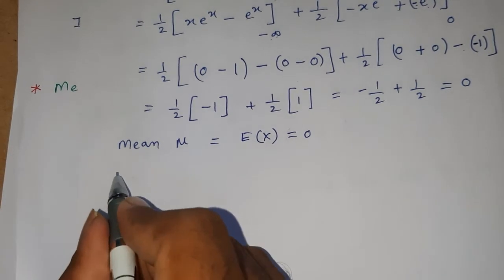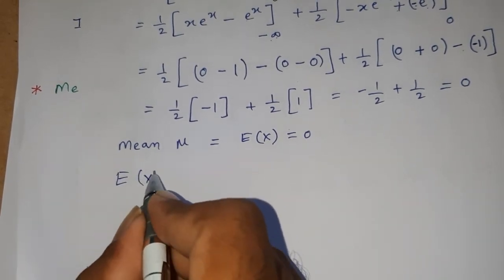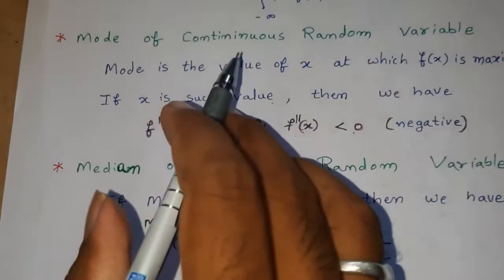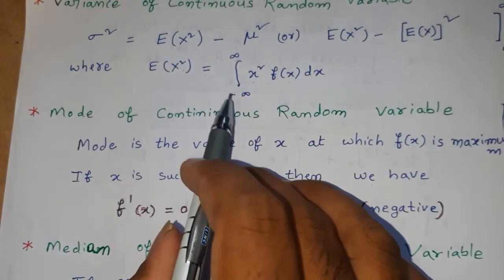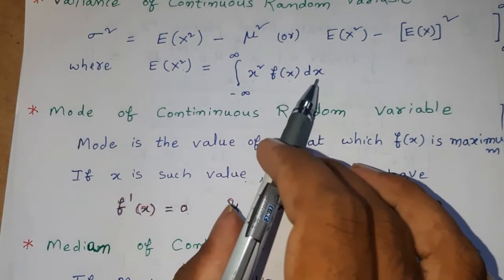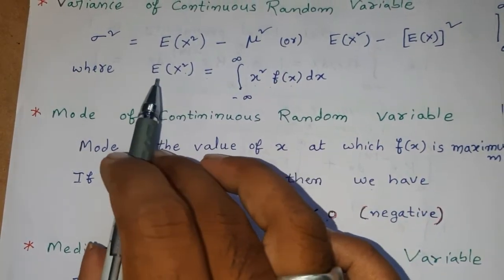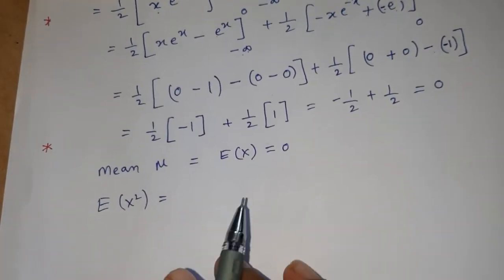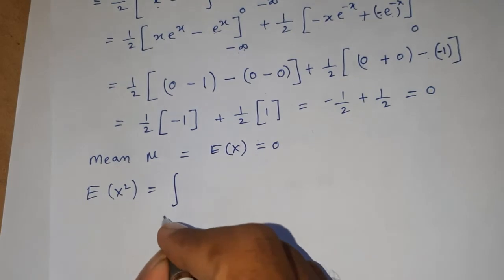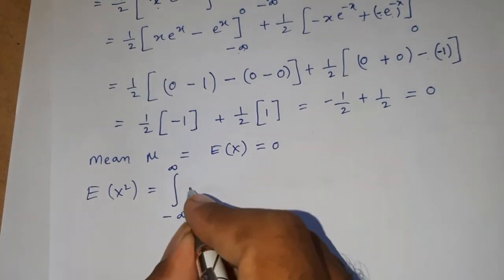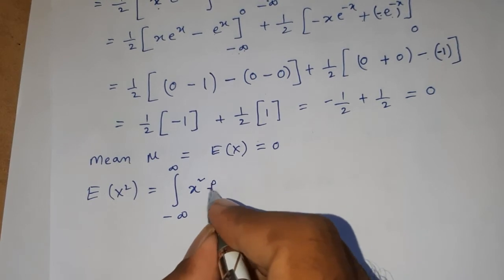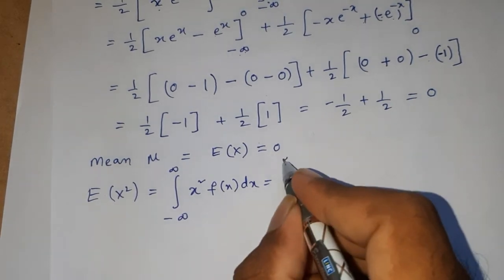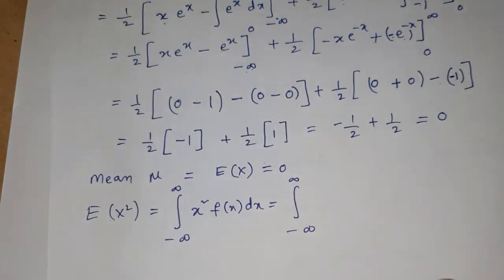Now we need to find E of x square in order to find the variance. By the formula, E of x square is given by integral within limits minus infinity to infinity x square f of x dx. Therefore, integral minus infinity to infinity x square into f of x dx.